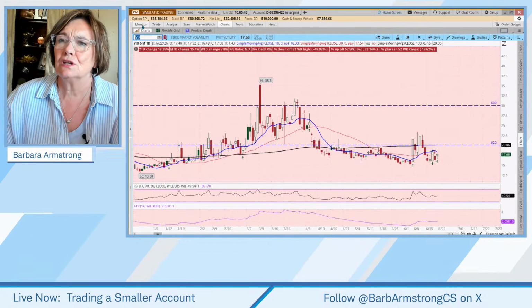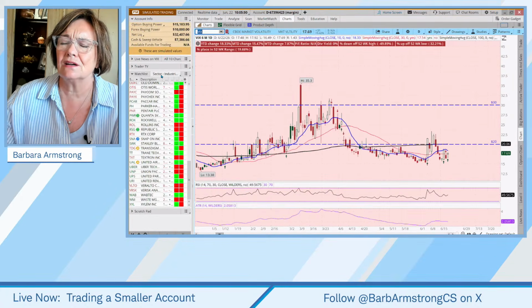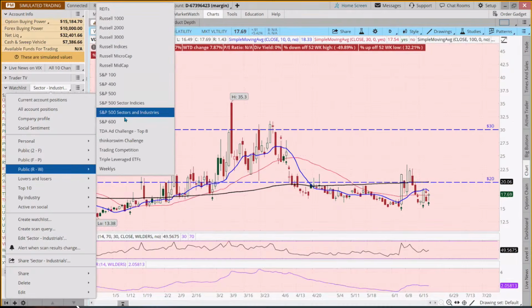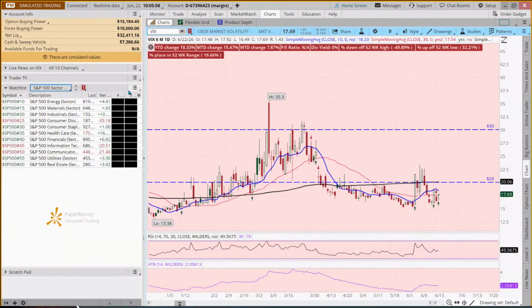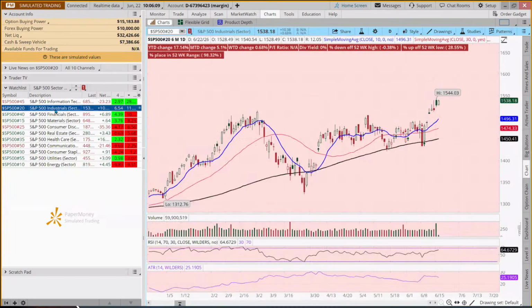Okay, so let's look at the indexes. And so if we come and have a look at our sector indices, I've got a 3-month view in here. Tech is leading the pack and has been quite strong over the last 3 months.